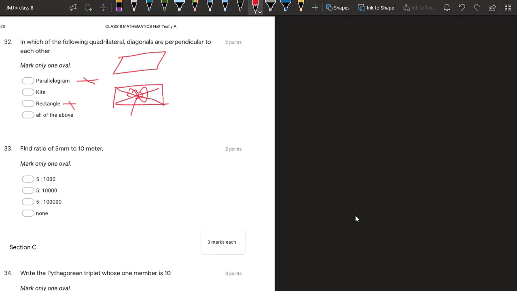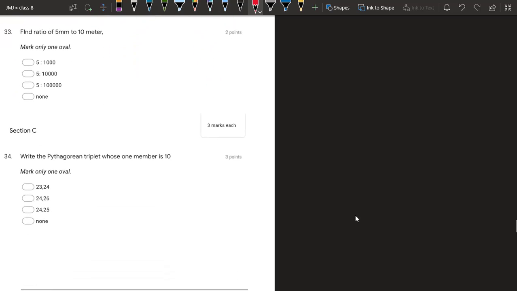So only in the case of square and rhombus we have seen, but in the kite also we have this property that diagonals are perpendicular to each other. You can see this is a kite, diagonal 1, diagonal 2, they are perpendicular to each other, and only this portion is equal to this portion. Okay, so the answer is kite.